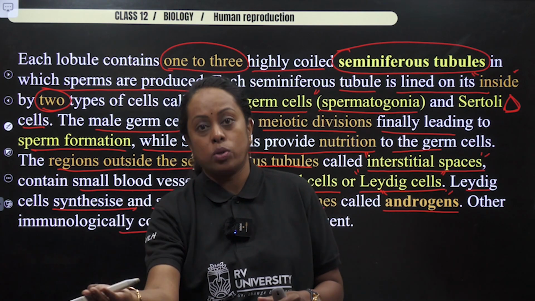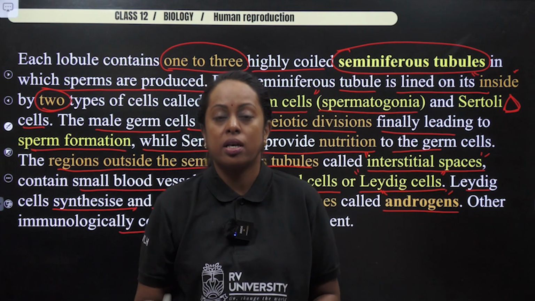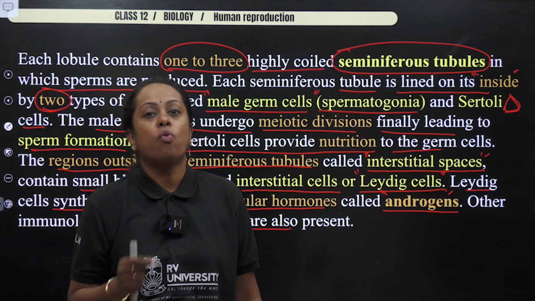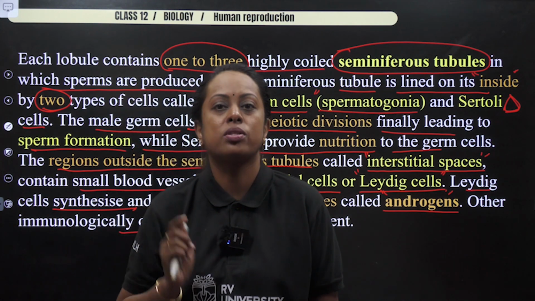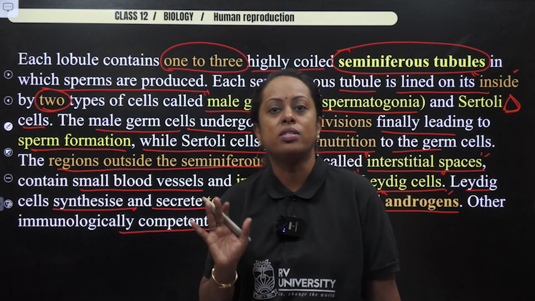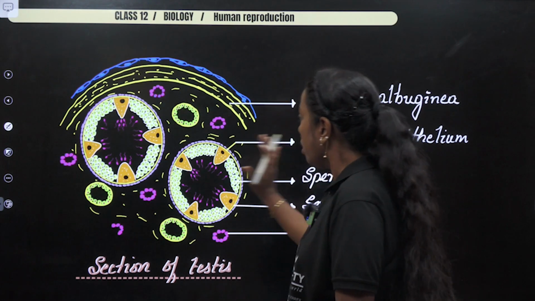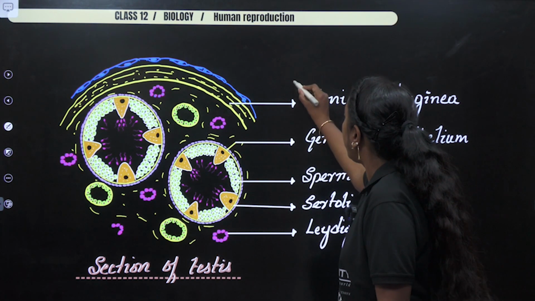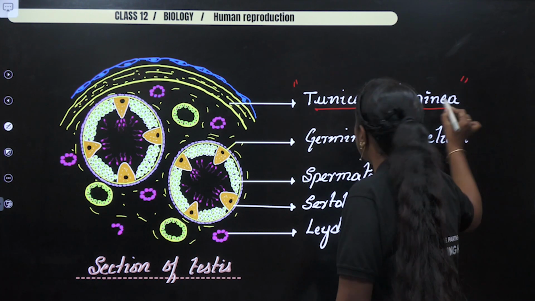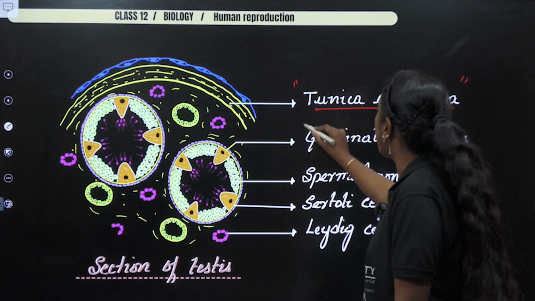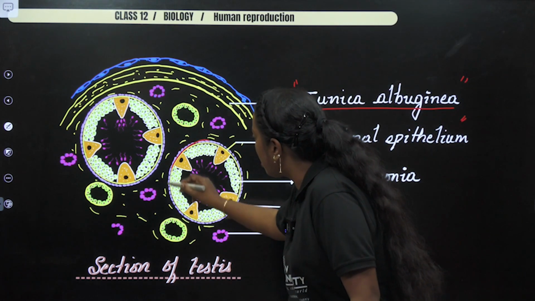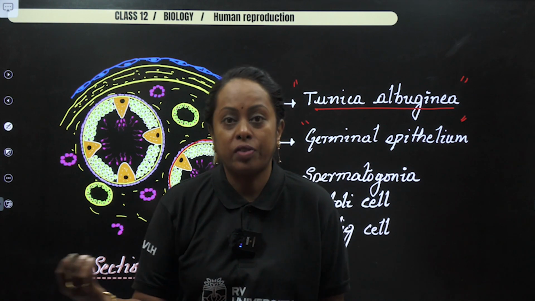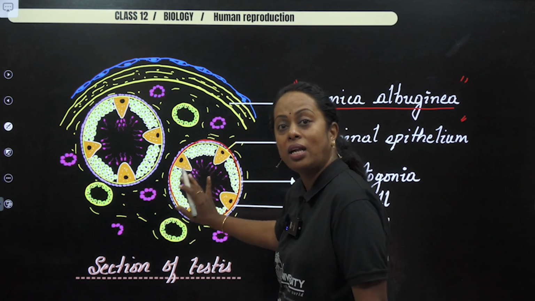Next, the space outside. We call the space the interstitial space, where we came across a cell called interstitial cell, which is known as Leydig cell. And what did it produce? The male hormone testosterone. I hope this particular paragraph is clear for you. With this, let us see a section of testis. Now, what do we understand in the section of testis? I told you about the true covering, tunica albuginea. Followed by that, you have germinal epithelium. Each circle which I have drawn here is a testicular lobule, which we studied has 250 in number. Now observe within that particular lobule.